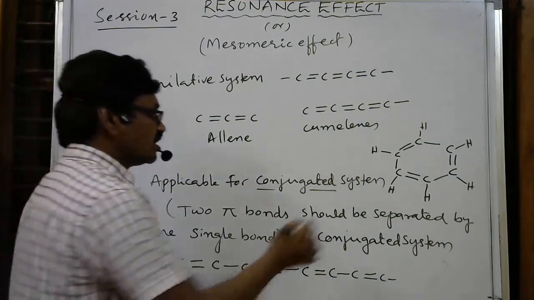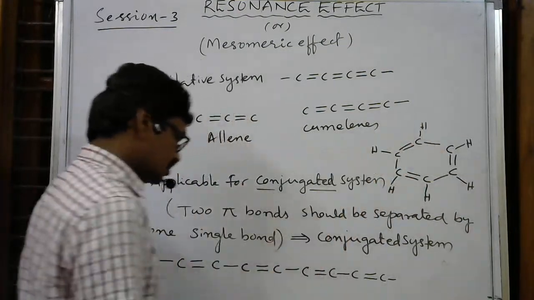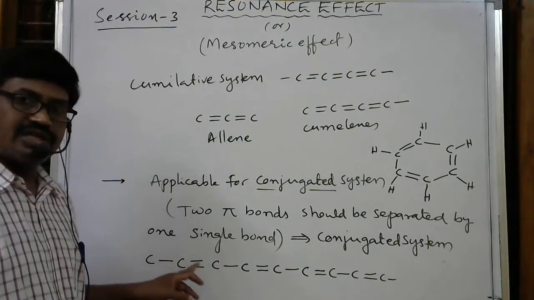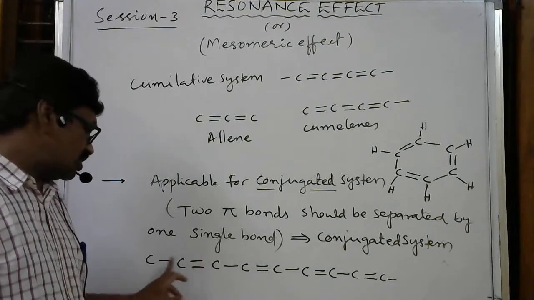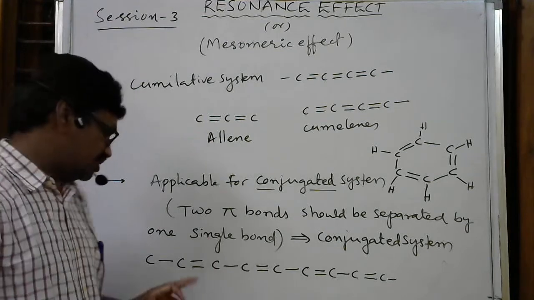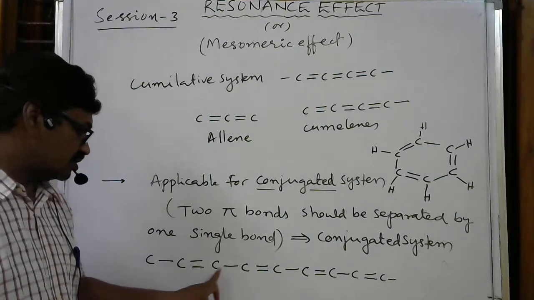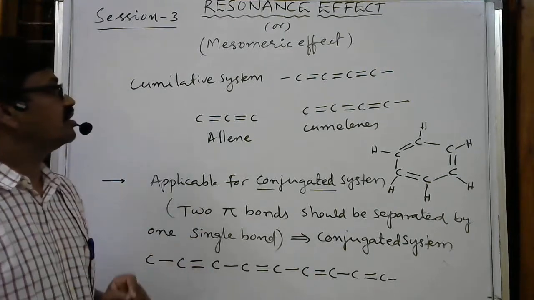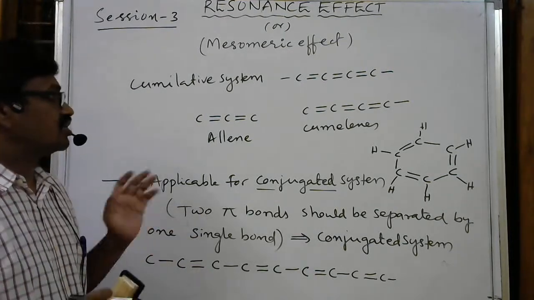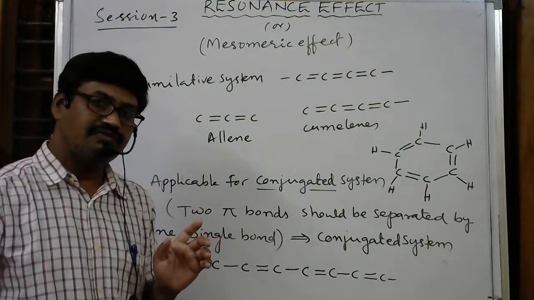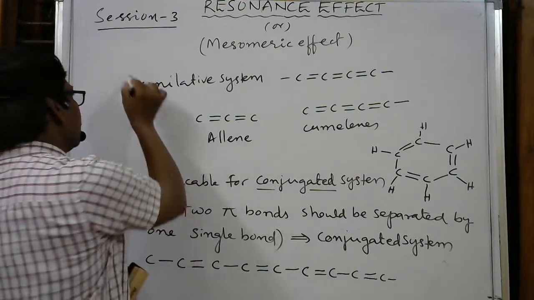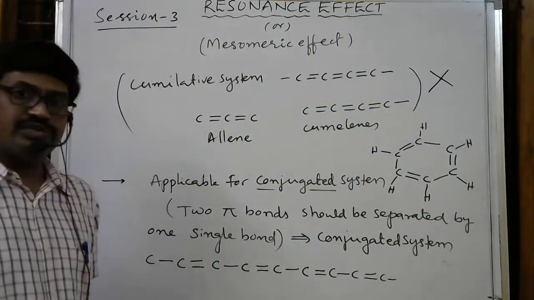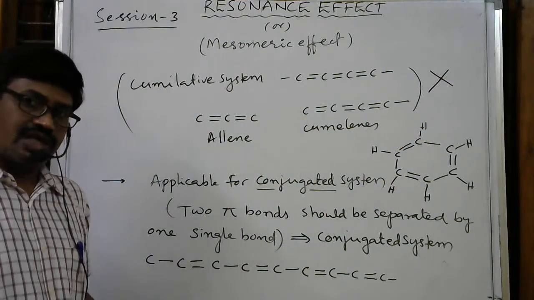So the resonance concept is not considered for allenes or cumulenes. It is only considered for conjugated systems in which double bonds and single bonds must be alternate: single bond, pi bond, single bond, pi bond, single bond, pi bond. This is a conjugated system. The resonance effect is applicable only for conjugated systems, not for cumulative systems. That you have to remember.